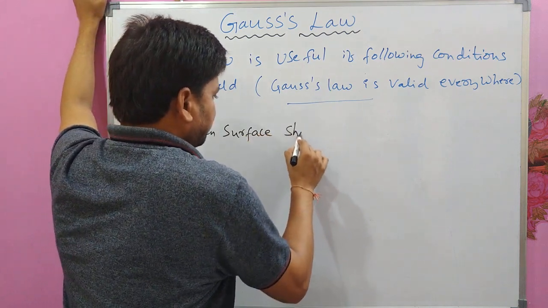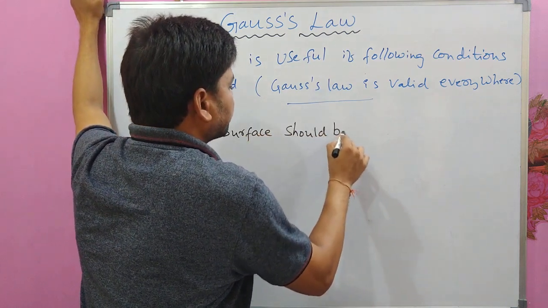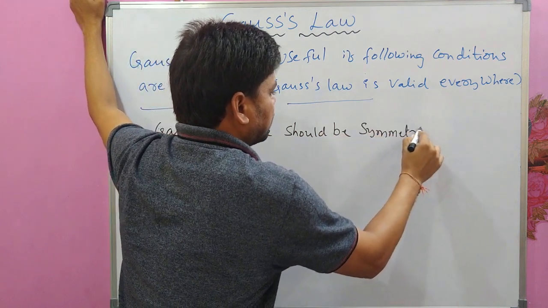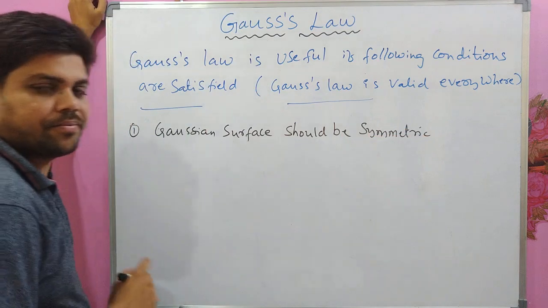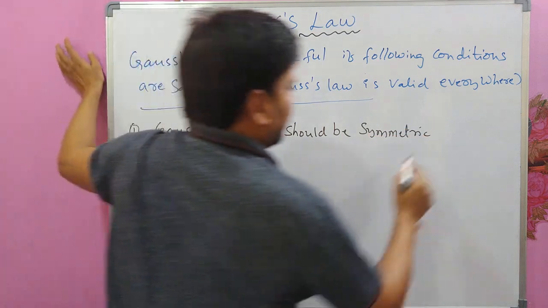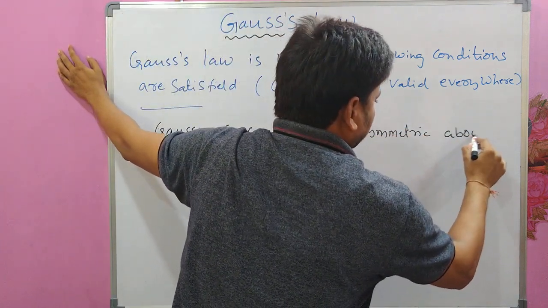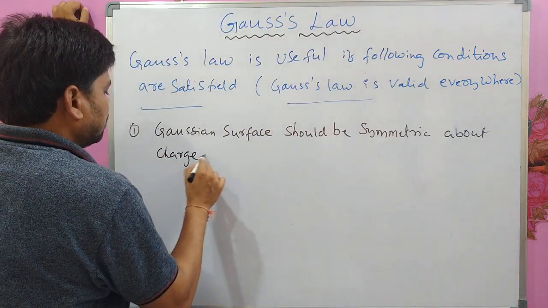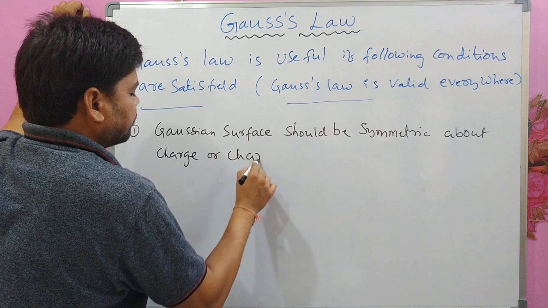The Gaussian surface should be symmetric about charge or charge distribution.